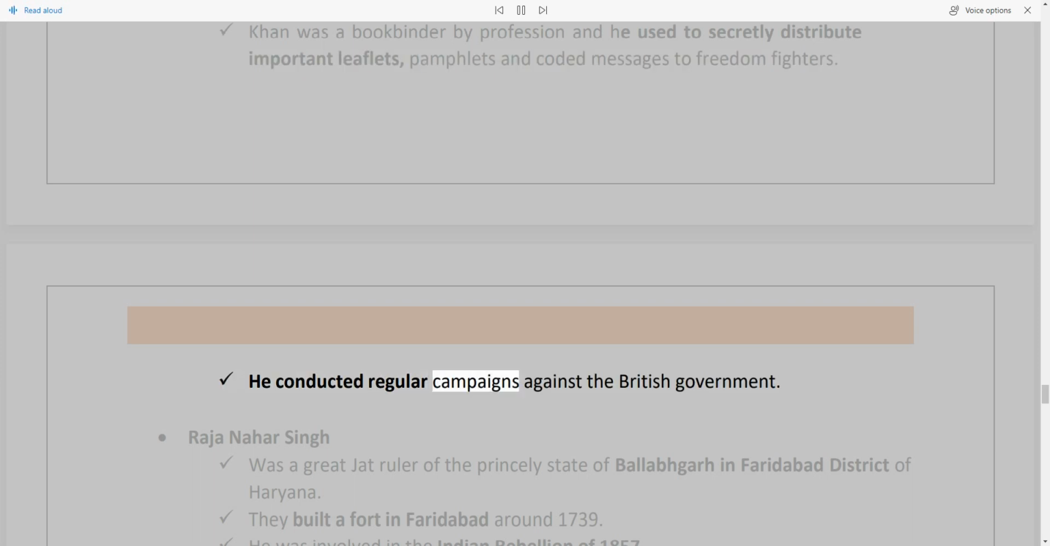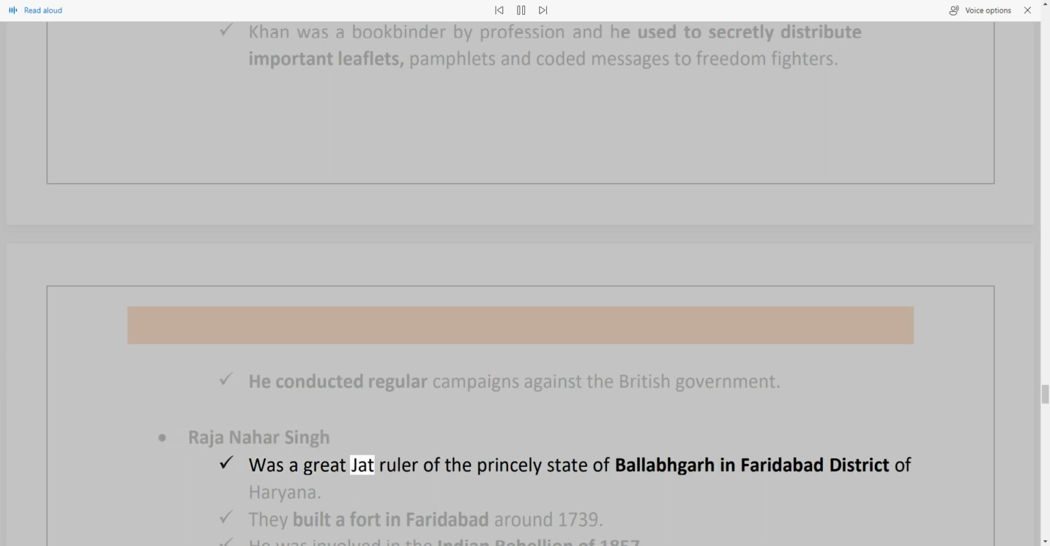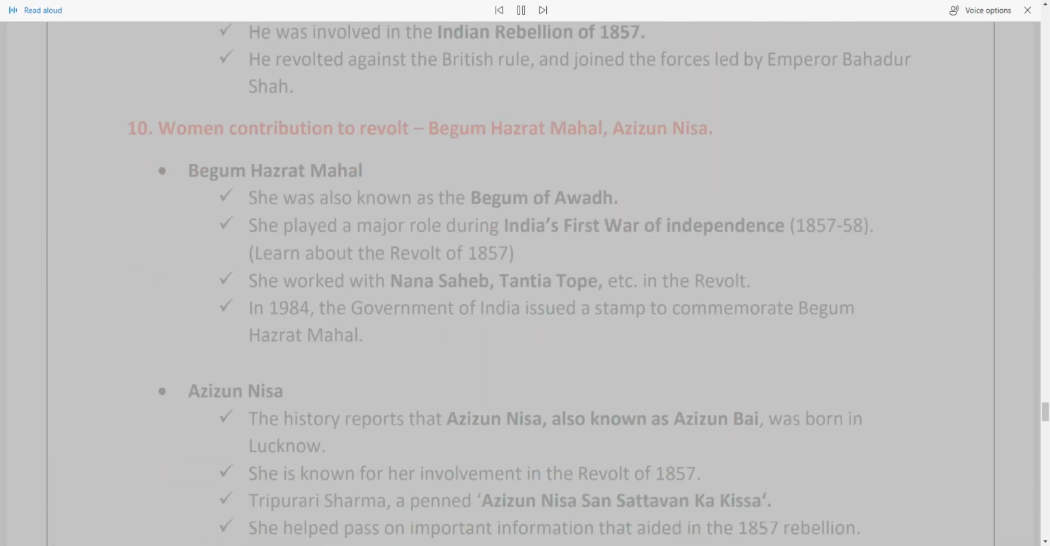Raja Nahar Singh was a great Jat ruler of the princely state of Ballabhgarh in Faridabad district of Haryana. They built a fort in Faridabad around 1739. He was involved in the Indian Rebellion of 1857. He revolted against the British rule, and joined the forces led by Emperor Bahadur Shah.